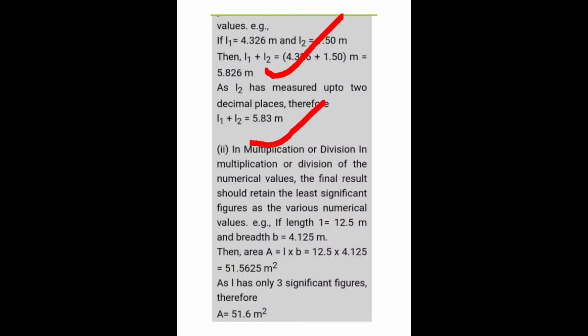Next, multiplication or division. In multiplication or division also we use this rounding off or significant figure concept. So this is length into breadth, and the question was to convert this into 3 significant figures. So 3 significant figures means 51.5. After 5 we have 6, and 6 is more than 5, so 5 will change into 6. So this is 3 significant figures.